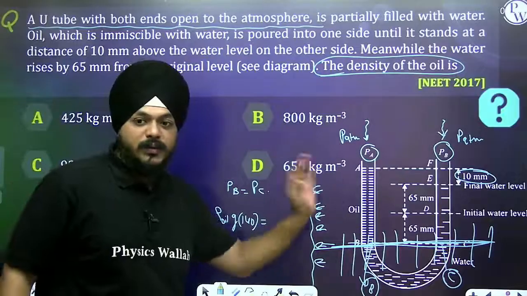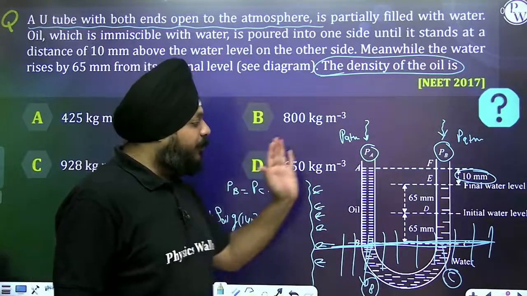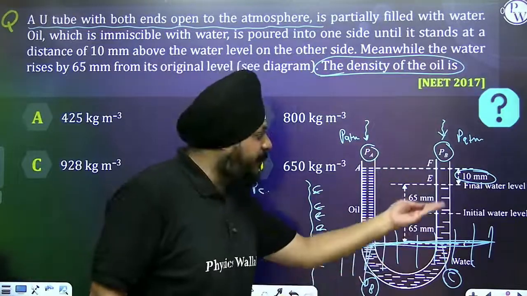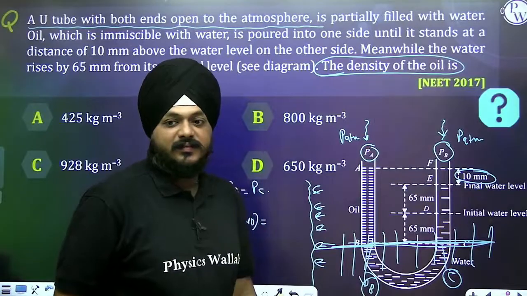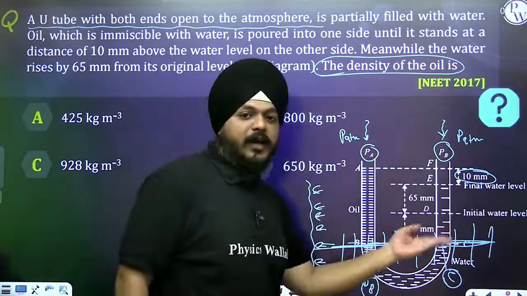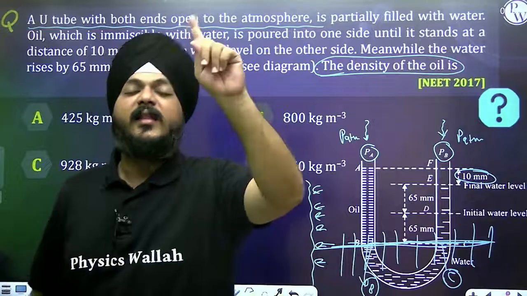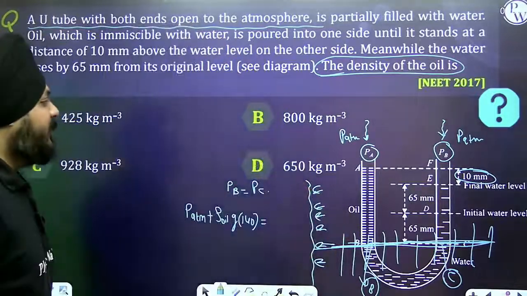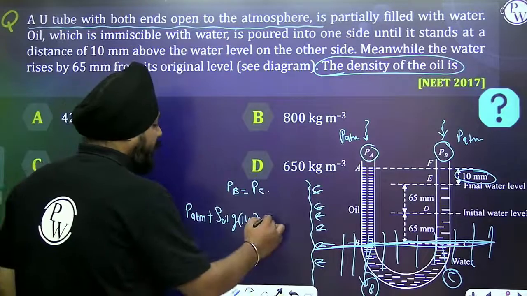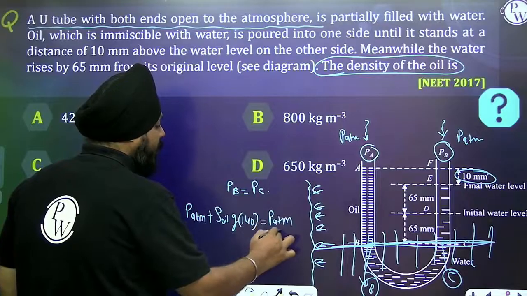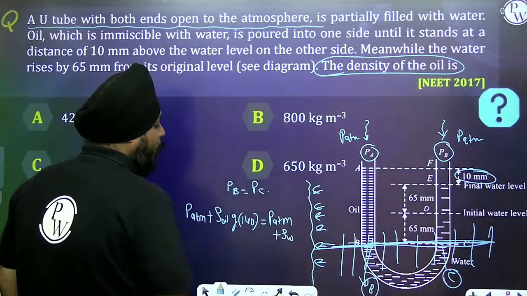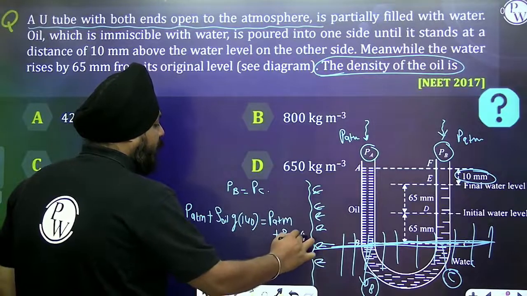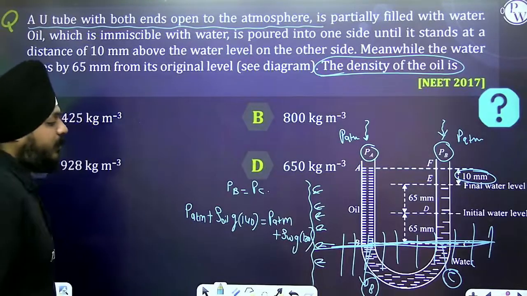The B side is over. Now we move on to the C side. At C, we have the water filled up to a height of 130. So here it is atmospheric pressure plus density of water times g times 130.